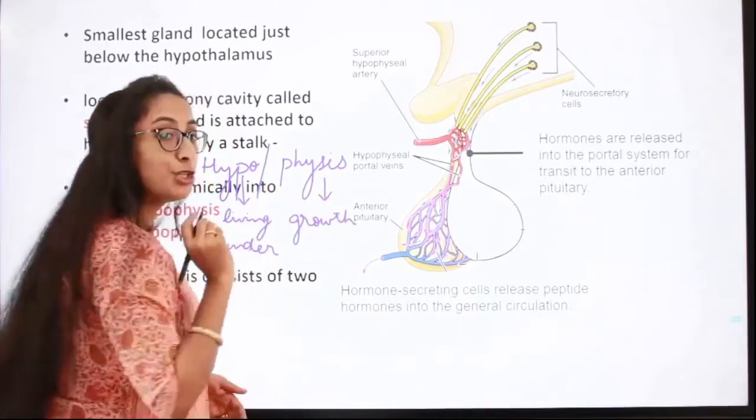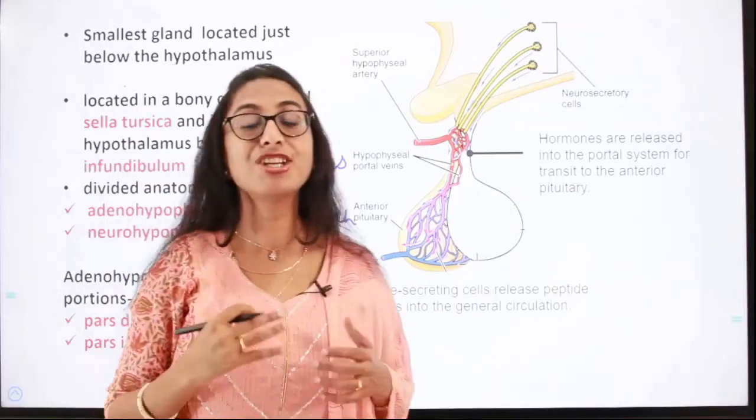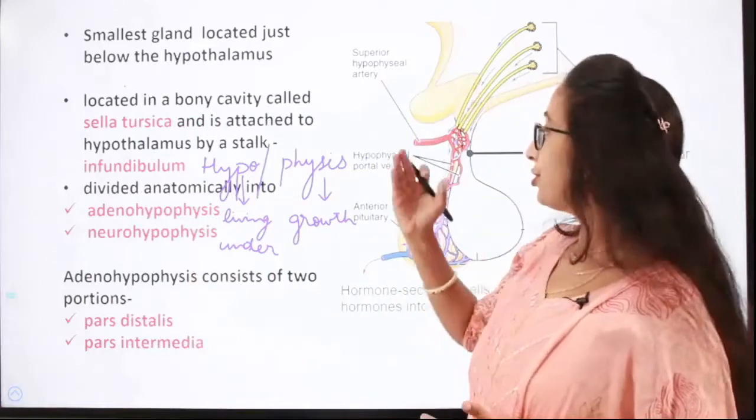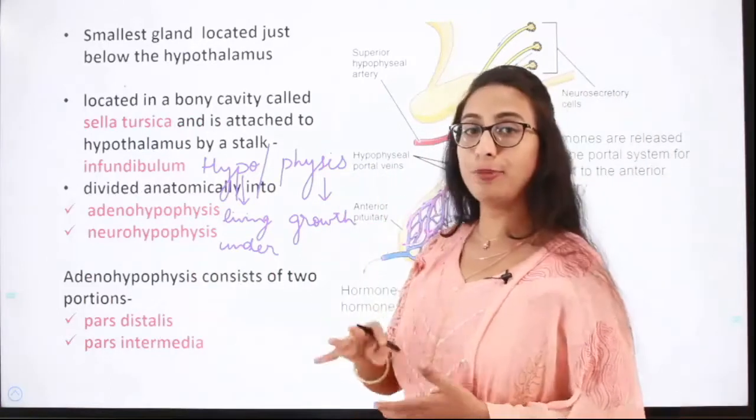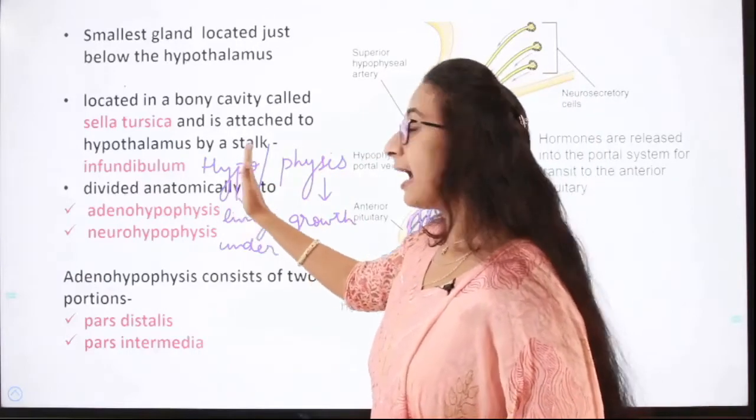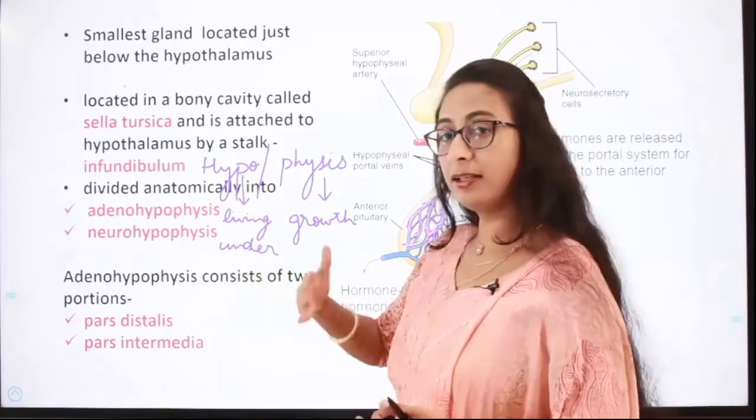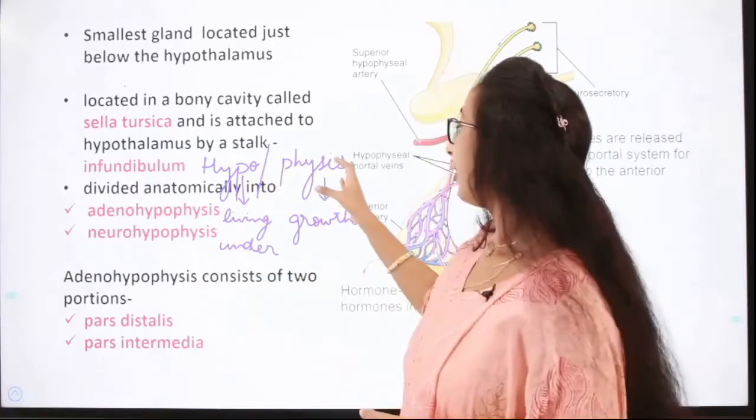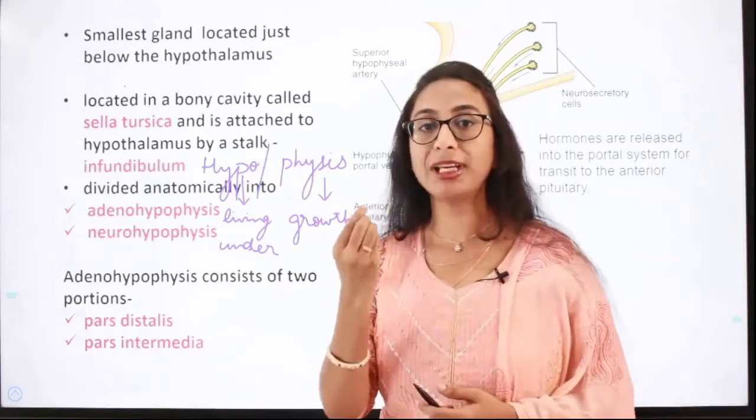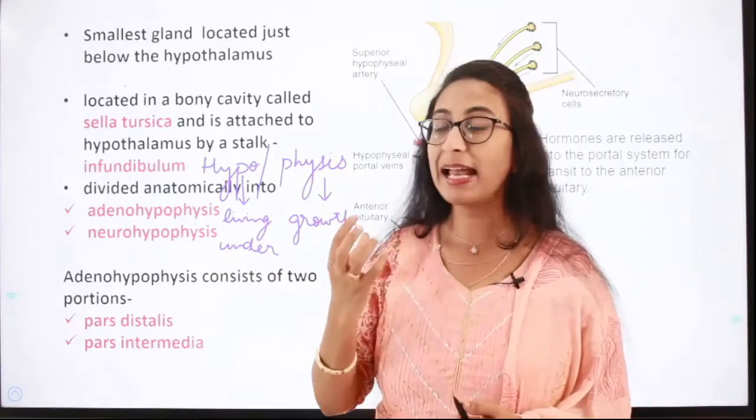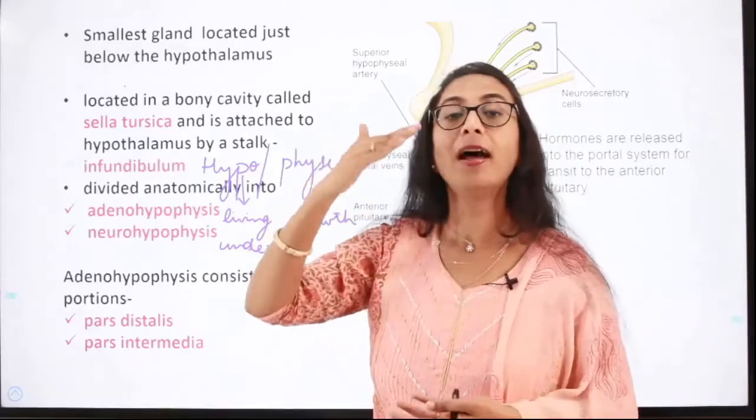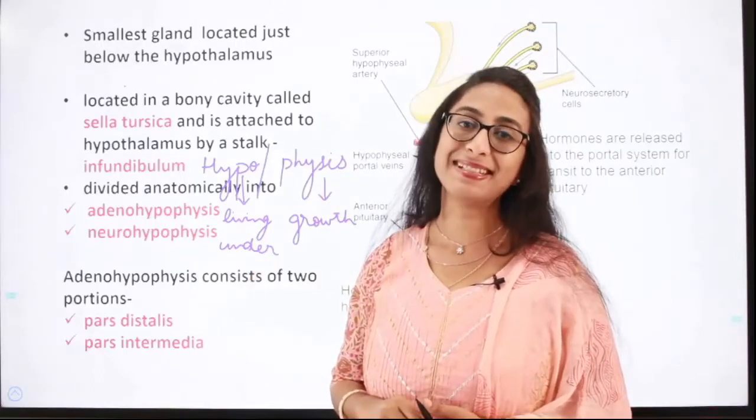Since the pituitary gland is located just below the hypothalamus, it is rightly called hypophysis, wherein hypo means living under or below and physis means growth. So when they call the pituitary gland hypophysis, it means it is a gland which is situated below the hypothalamus.